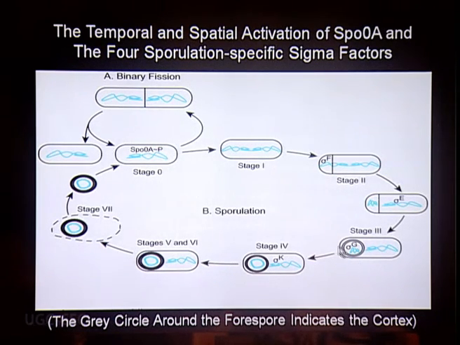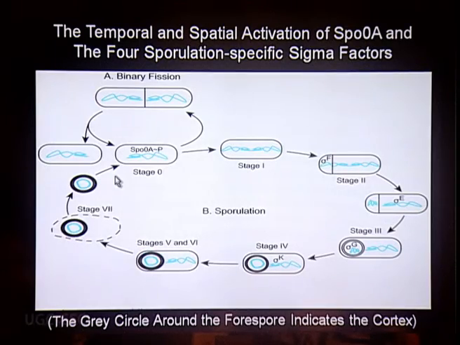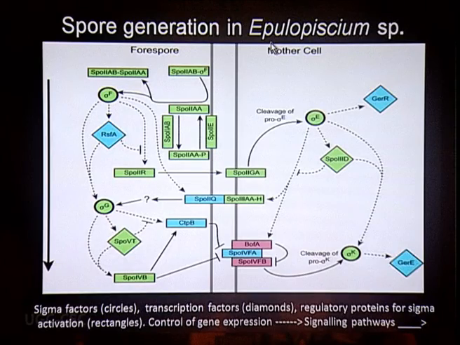By the time sigma G is active or sigma K is active outside the spore, the cortex has already been formed. And once the cortex is formed, the cell is now fully ready to take off. And thereby the endospore formation is marked by the expression of the cortex with the maturation of sigma K, and this particular event is completed with the active participation of the sigma factors. So what we can see, in a particular bacterial cell, there may be different proteins which are regulating the endospore formation, which is very nicely explained in this particular diagram.